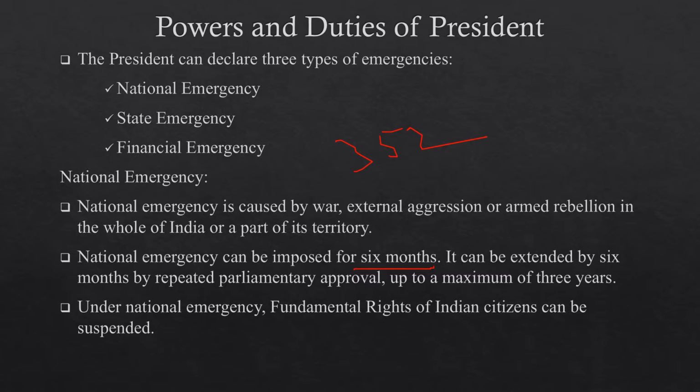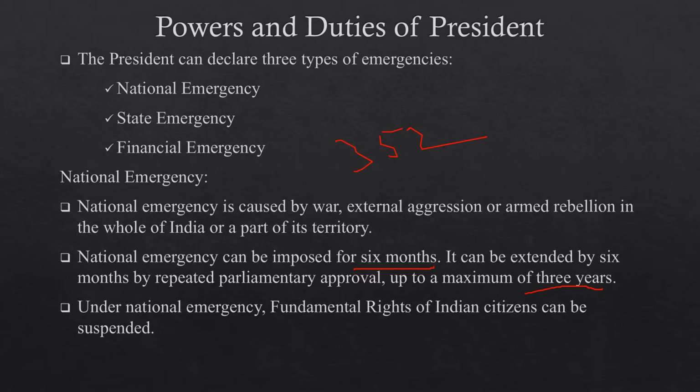It can be extended by 6 months by repeated parliamentary approval up to a maximum of 3 years. Under national emergency, fundamental rights of Indian citizens can be suspended.